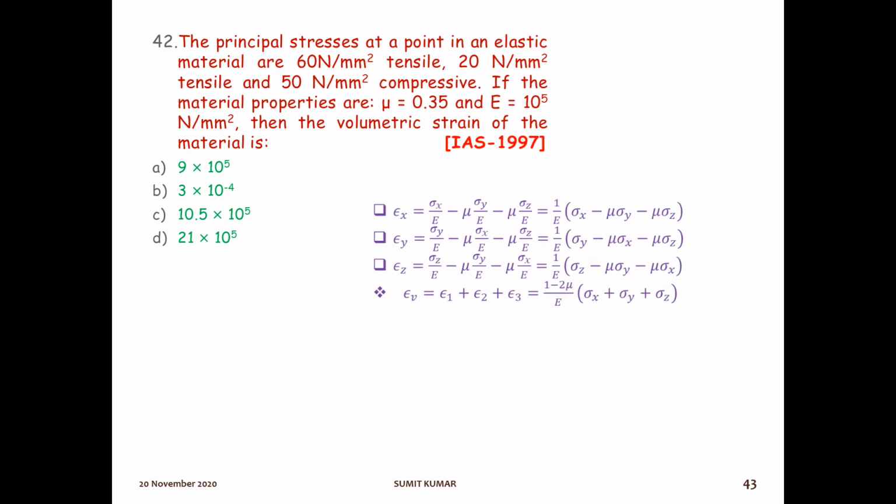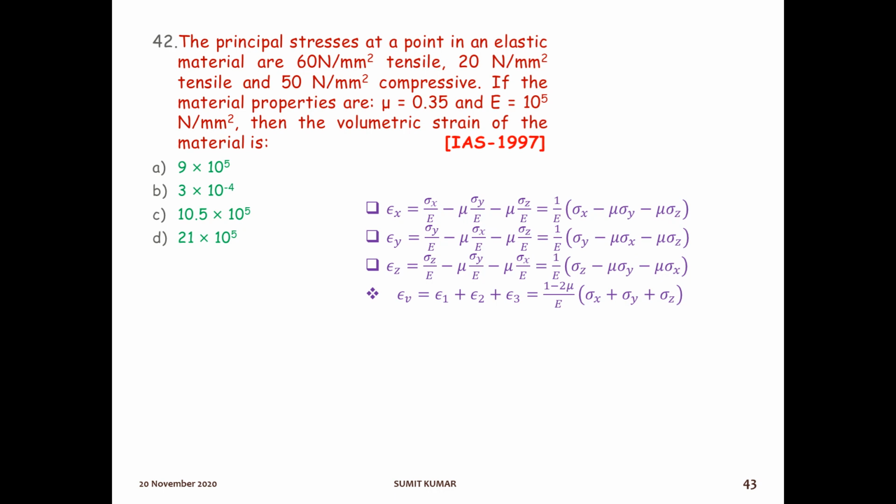So these are the formula. First of all, we need to calculate strain in x direction, y direction and z direction, and just the summation of all this strain will give you the volumetric strain. So we can write this as combined. This is the combined equation. If you add these three terms for sigma x, sigma y and sigma z, you will get this one: 1 minus 2 mu by E into sigma x plus sigma y plus sigma z.